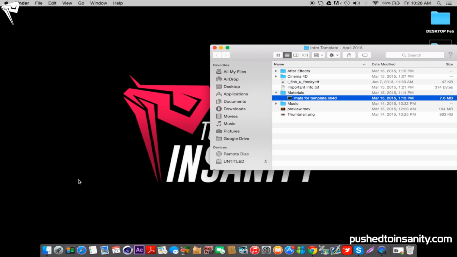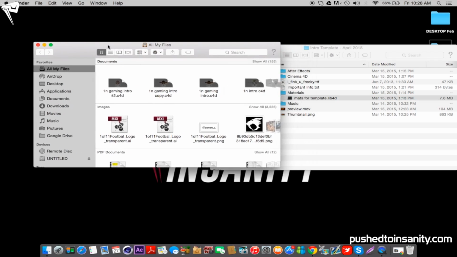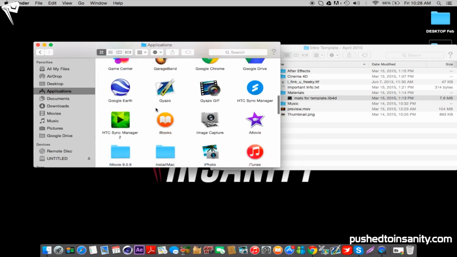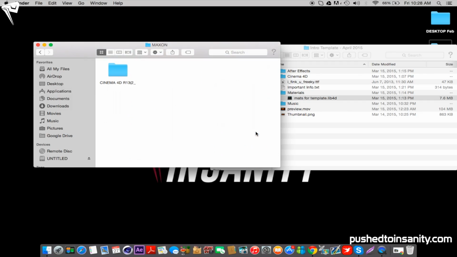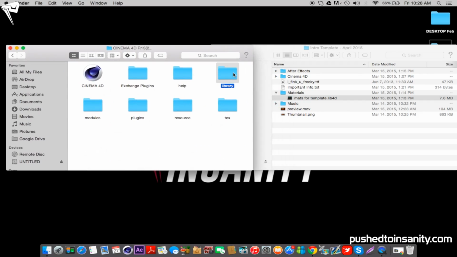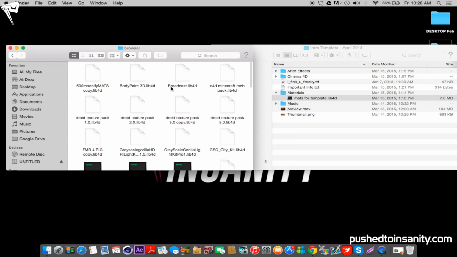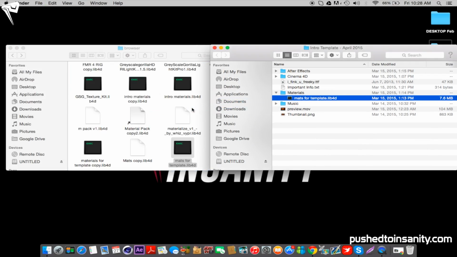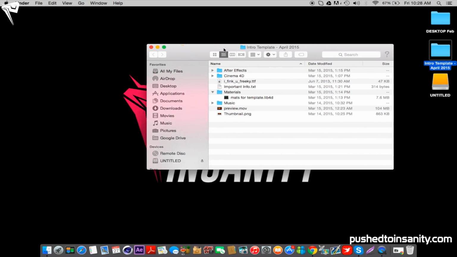So now you'd want to go and locate your Cinema 4D folder, which should be in your applications. Once you have located your Cinema 4D folder, open up the library folder and the browser folder, and you'll see that's where all the material files are located. So simply drag the materials that were given to you from the download onto that folder and open up your Cinema 4D file.